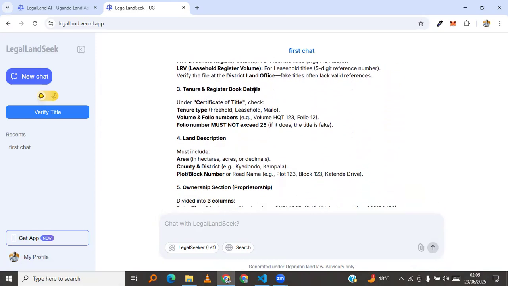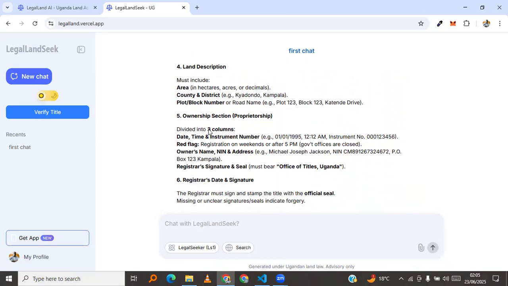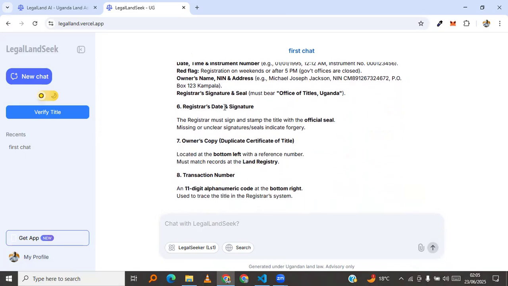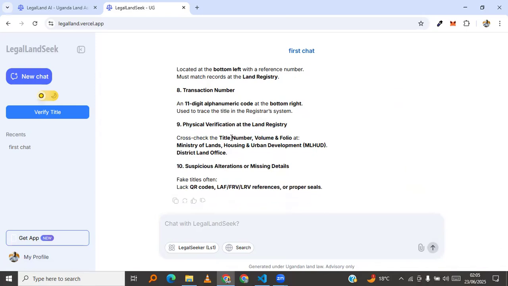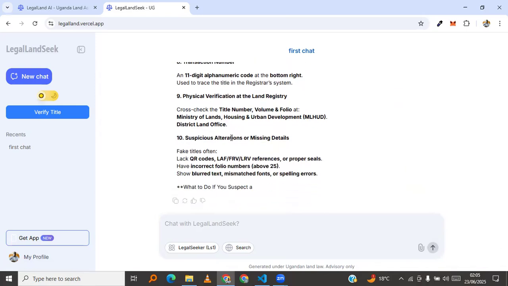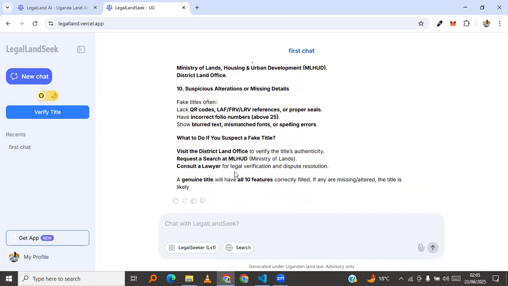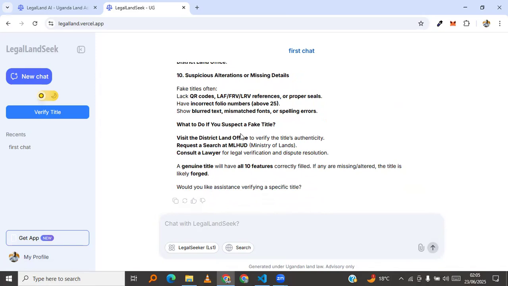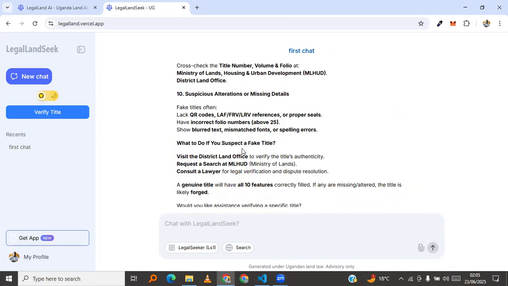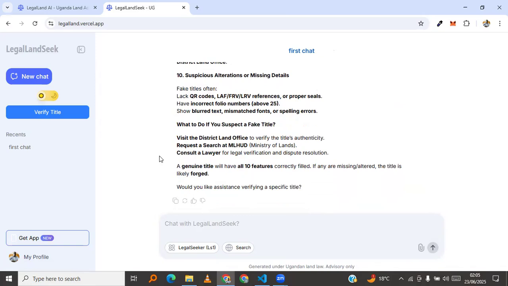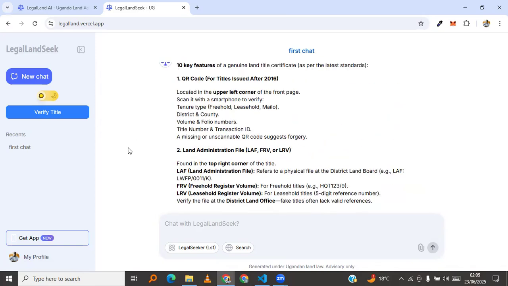Then there is tenure and registration book details, land description, ownership section, registered date, and signature. We shall actually see this during the title verification on the images. These are there in these land title images. Yeah, we shall see this actually on the land title image. So I think that is it for the verification and for the conversation with the chatbot itself. And all features have been exhausted.